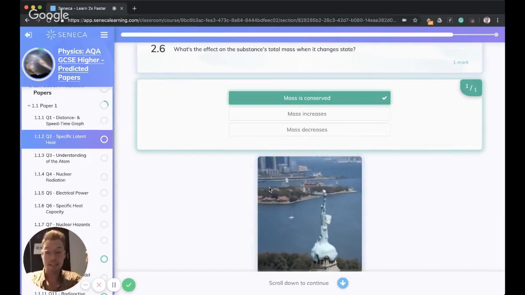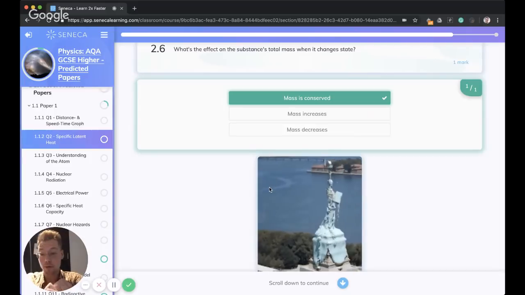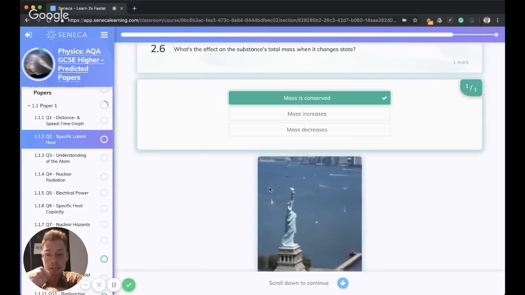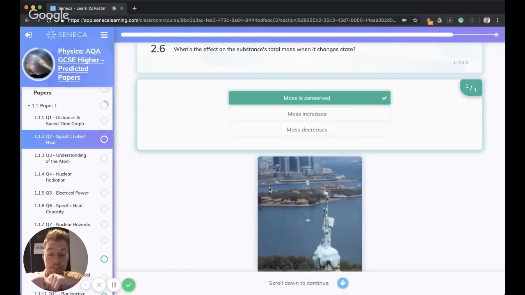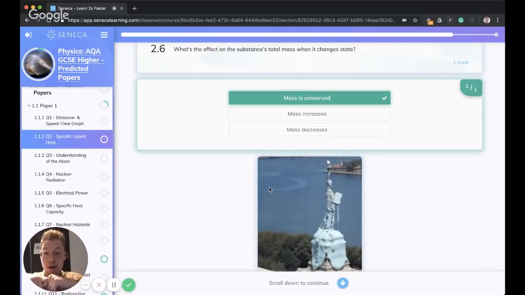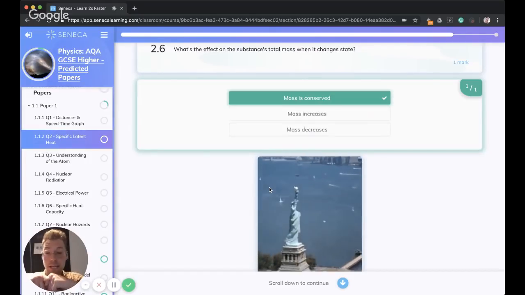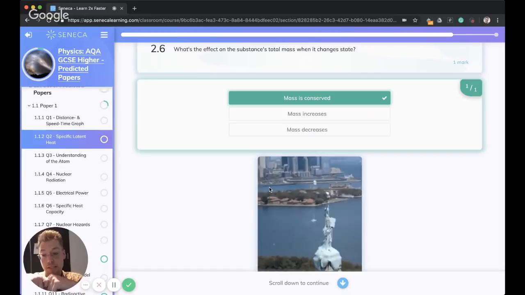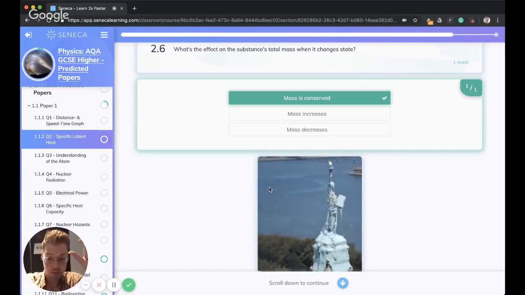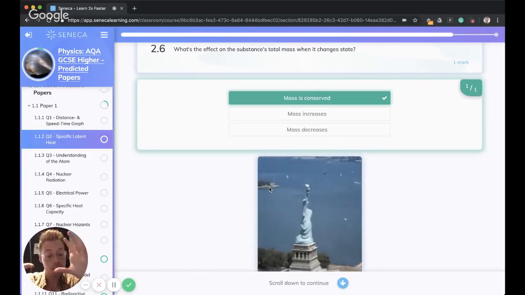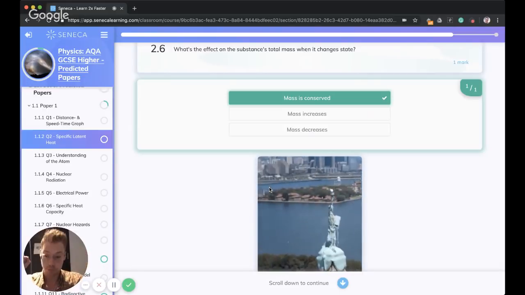But key things I would take away from this: always remember your units. It's such a simple thing, but it's really easy to forget in the heat of the exam. So make sure you're working in the right units, particularly with latent heat. It's always going to be in kilojoules. So make sure you convert that gram number that they give you into kilojoules.